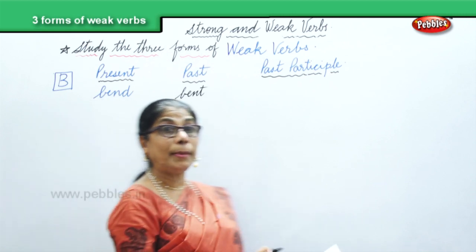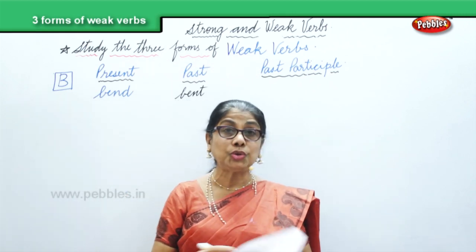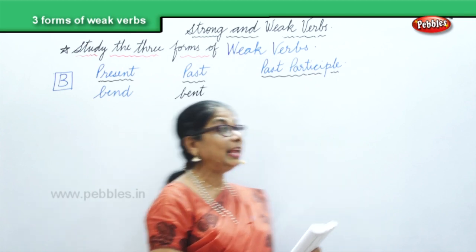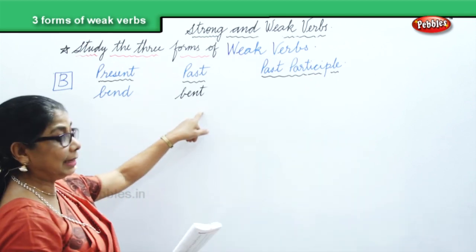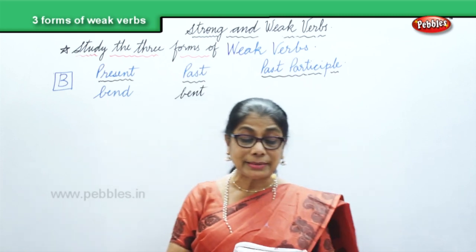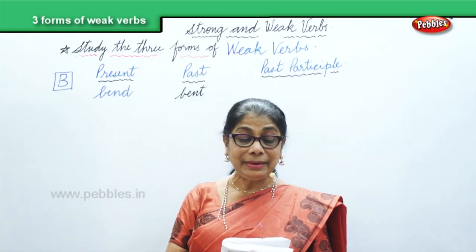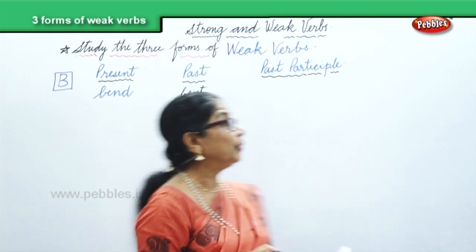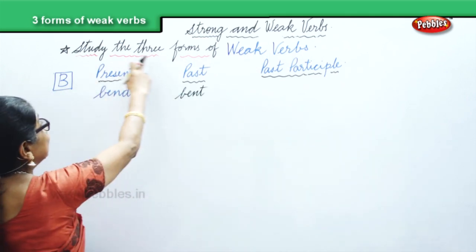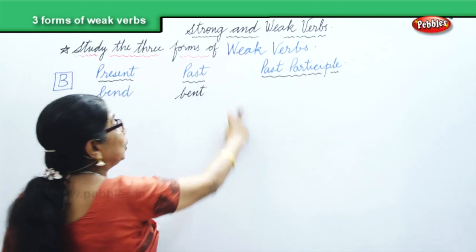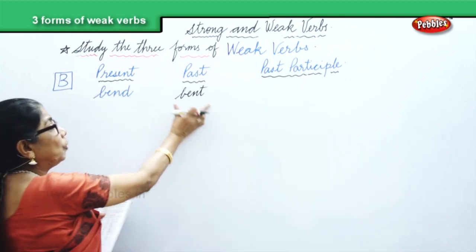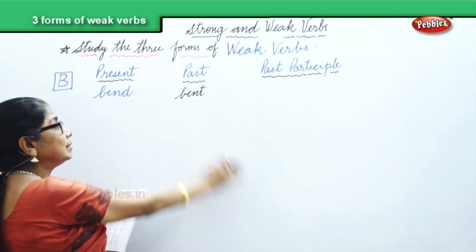Now, when you talk about the weak verbs, what should we remember? In the weak verb, we form the past tense. How do we form the past tense? By adding ed, d and t to the present. So in the weak verbs, how do we form the past?